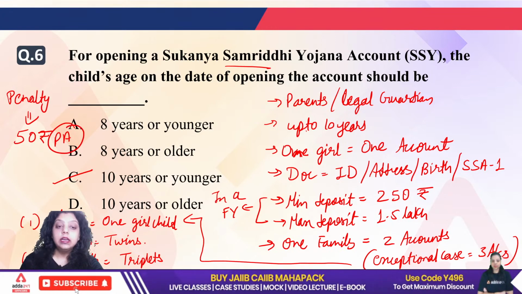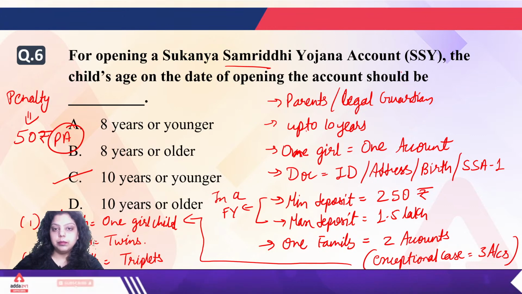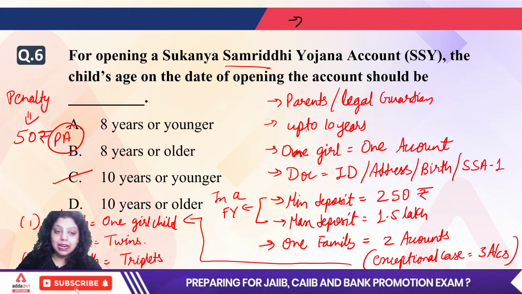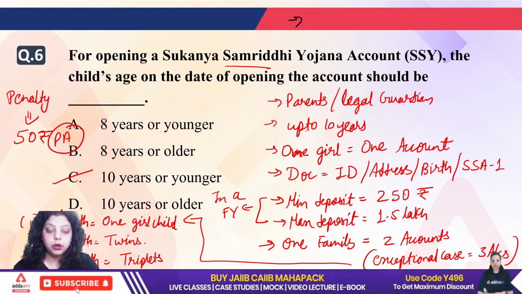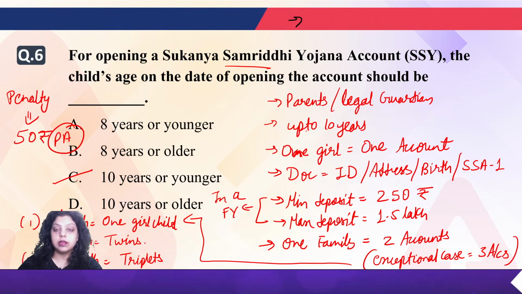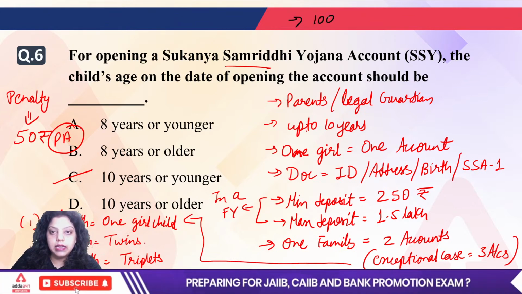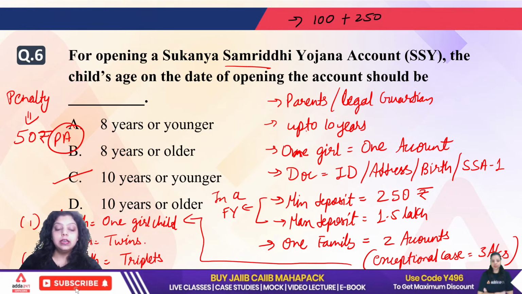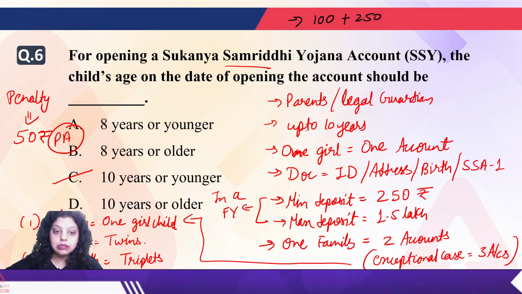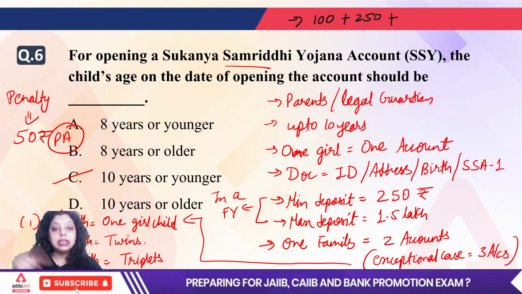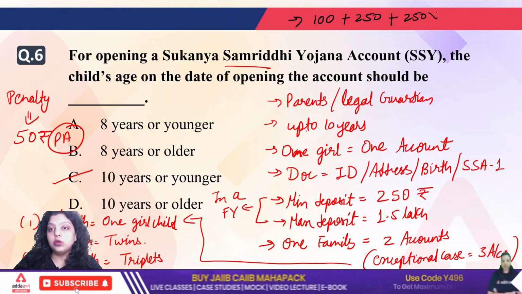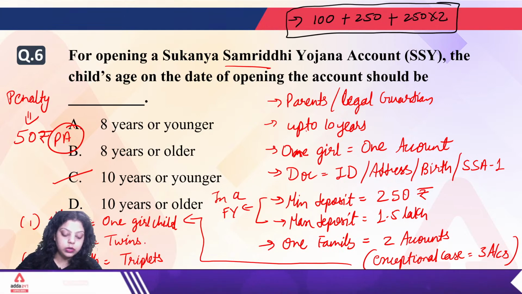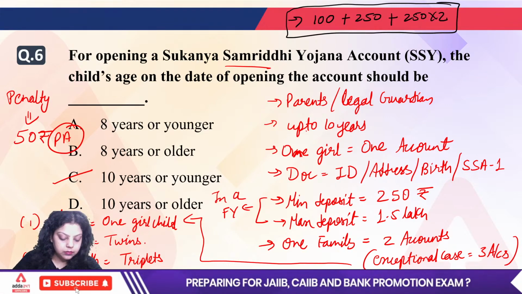And one more thing, let's take an example here. Let's say I have not paid the minimum deposit for my girl child for 2 years continuously. So what do I have to give? I have to give 100 rupees as a penalty. After that, I have to pay the 250 rupees for this year in which I am continuing the scheme. And I also have to pay the earlier amount, that is, for the 2 years I have to pay 250 rupees also. So this is the amount after the 2 years I have to pay to continue the Sukanya Samriddhi Yojana.